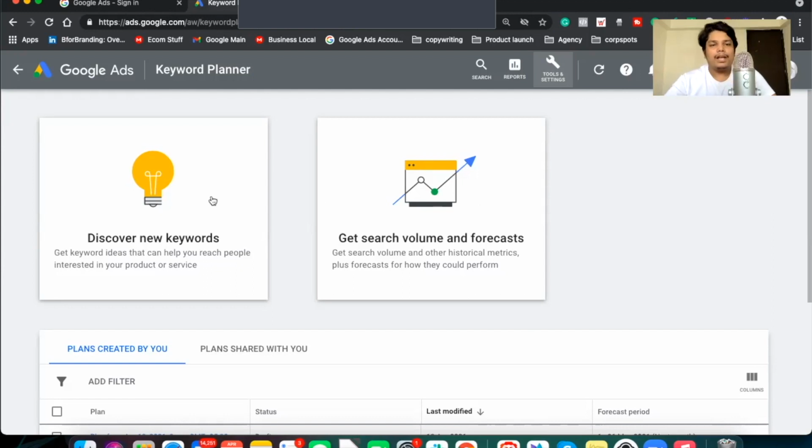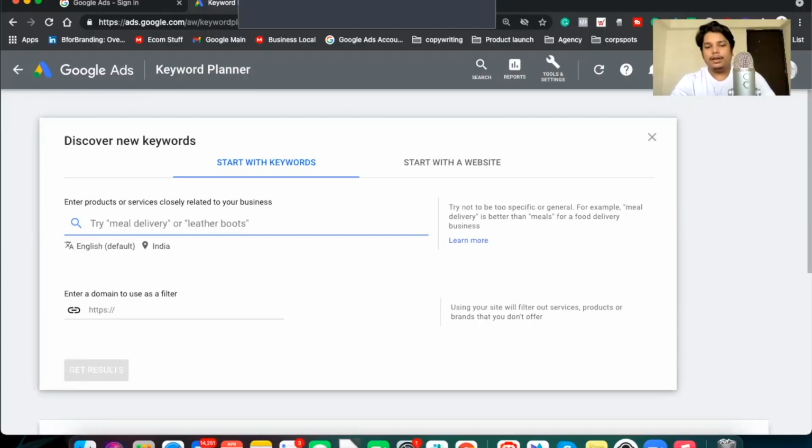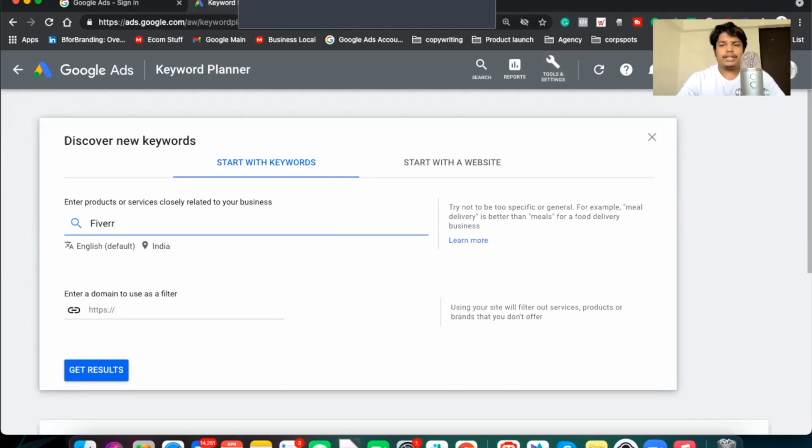For example, I have a course which teaches people how to grow on Fiverr. Now I don't know who my target audience is. I just know that people who are interested in Fiverr might search my keyword. So what I can do here is search for discover new keywords. I would search for the keyword, let's say, Fiverr. I'm not sure what the keywords are. People are searching on Fiverr, or just to get more information about Fiverr, because my course is around Fiverr. So I'll go with the keywords around those categories.